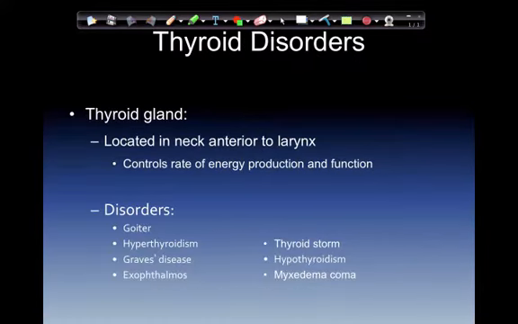Thyroid disorders. The thyroid gland is located in the anterior of the larynx and controls the rate of energy production and function. Disorders of this are something as simple as a goiter, which is enlargement of the thyroid gland, and may be caused by inflammation, cancer, or overproduction of hormone. Hyperthyroidism can occur for several reasons, including problems with the pituitary gland, thyroid stimulating hormone being an example of that, or inflammation of the thyroid gland, which may be caused by radiation, infection, trauma, autoimmune disease, or drug use. Graves' disease is induced by an autoimmune disease.